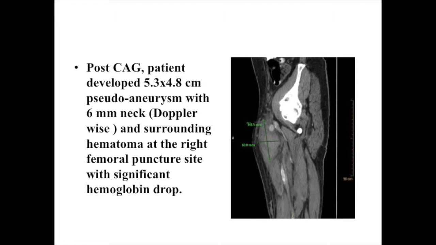Post-angiogram, patient developed 5.3 into 4.8 cm pseudoaneurysm with a 6 mm neck and surrounding a big hematoma at the right femoral puncture site with a significant hemoglobin drop. Patient received 3 blood transfusions, anti-anginals in view of his rest angina and decongestive therapy with continuation of dual antiplatelet therapy. In hospital, the patient had another episode of rest angina with ST depressions in anterior leads along with LVF, which was controlled.